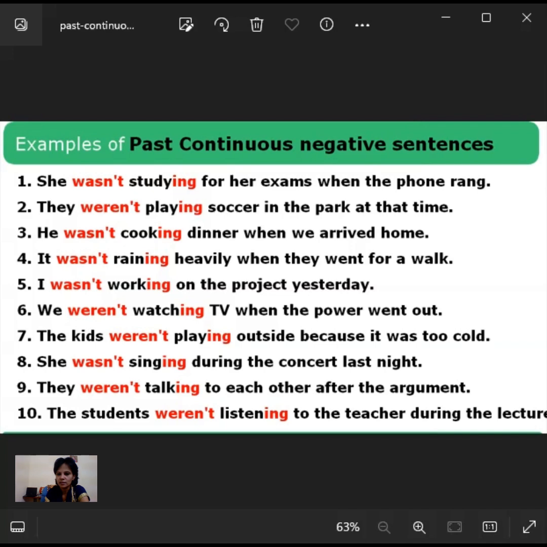Yeah, I hope you understand these past continuous interrogative sentences. We use interrogative means questioning. Someone is questioning. At that time we should use the to be form verbs was, were, before subjects and after subjects as usual. The present verbs, studying, playing, study is a present verb, and we usually add ing. Means this thing continues. That is where we use the ing form. These three things we should keep in mind.